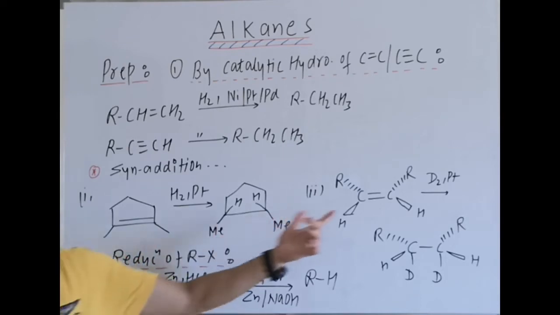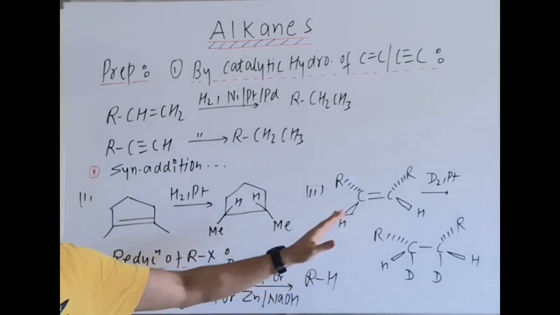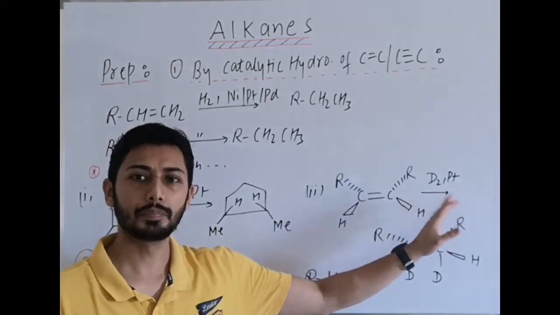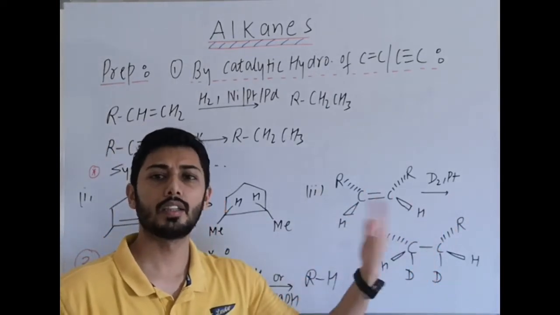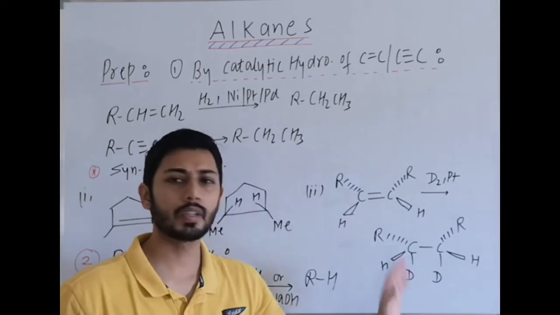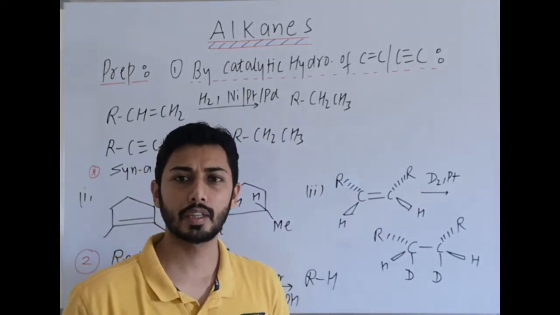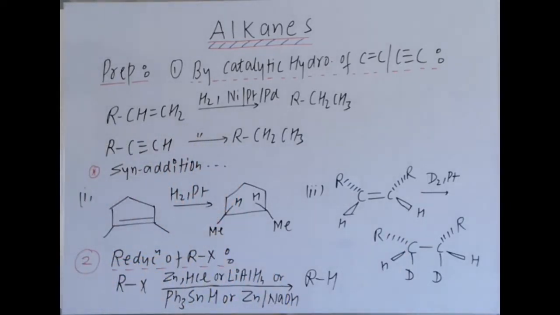Okay. Then a second general example: if I take this type of alkene with D2 and platinum, then both D will add on the same side, and if you see, there is a plane of symmetry, so it is also an optically inactive compound.